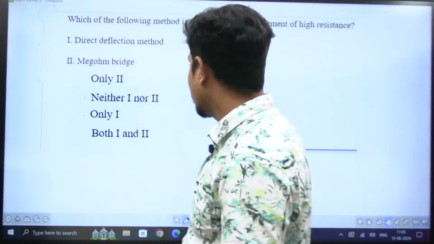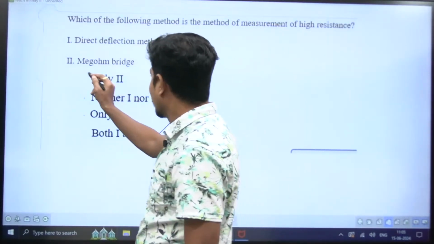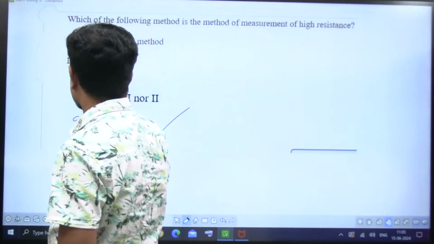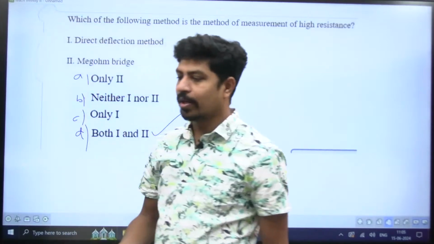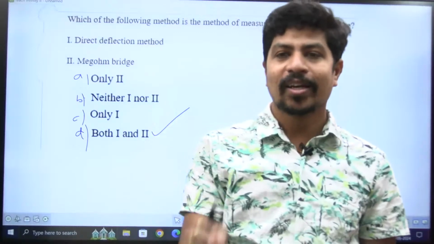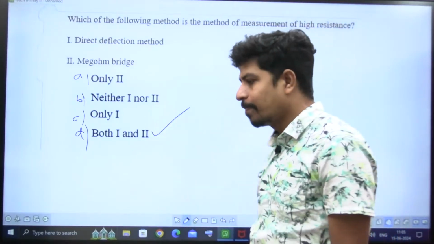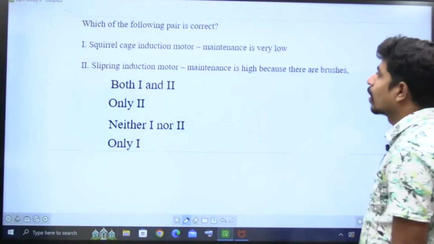Harika is saying option 4, direct deflection and mega ohm. Yes, both are correct. Option A, B, C, D. Same paper, about measurement of resistance only. Two questions are given. Yes. Next question, please.